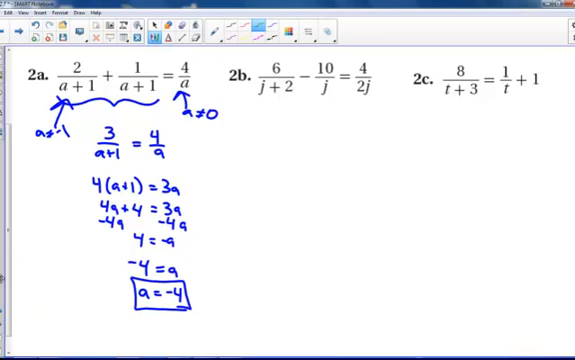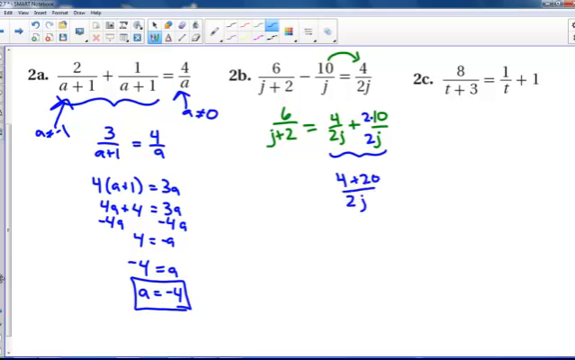So in this next one, we need to get a common denominator. So probably the easiest way to get a common denominator is to bring this over. So I have 6 over j plus 2 equals 4 over 2j plus 10 over j. I'm bringing that over by adding. And to make the common denominator on this side, I'd have to multiply this by 2. So this is really 20 over 2j. So on the right here, I have 4 plus 20 over 2j. I can make that one fraction.